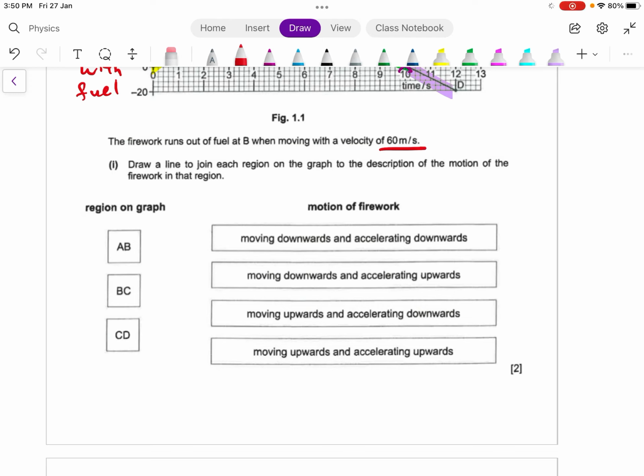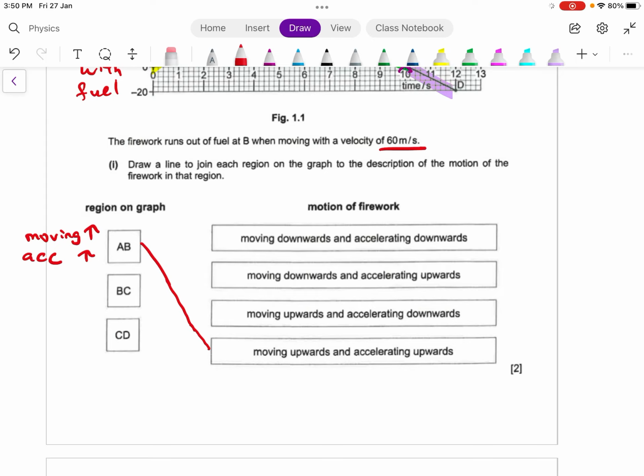Number 2, moving downward and accelerating upward, is even more wrong. Number 3, moving upward and accelerating downward, is also wrong. The last one, moving upward and accelerating upward, is correct because in AB you still have fuel, which causes you to accelerate upward. So for AB, you just need to draw this line, a bit like kindergarten.